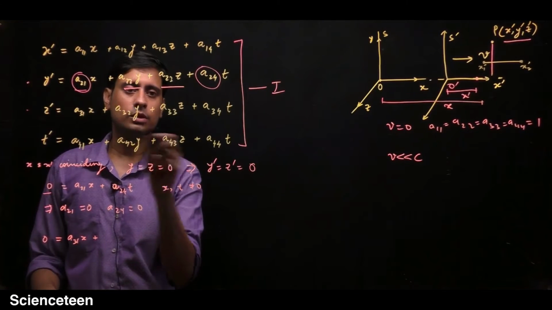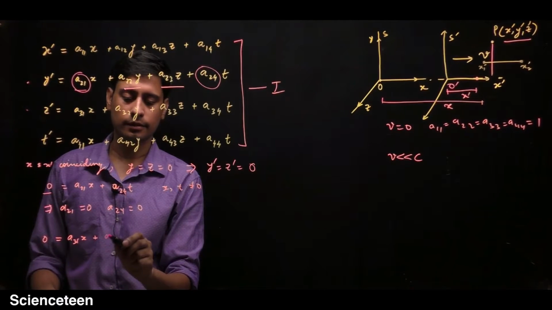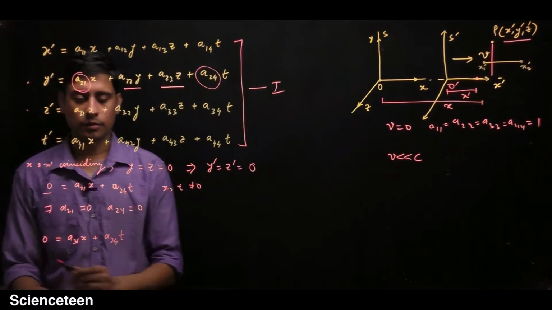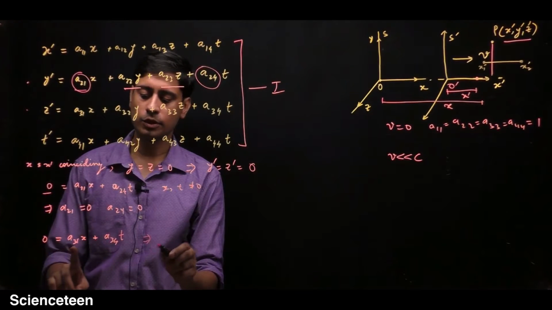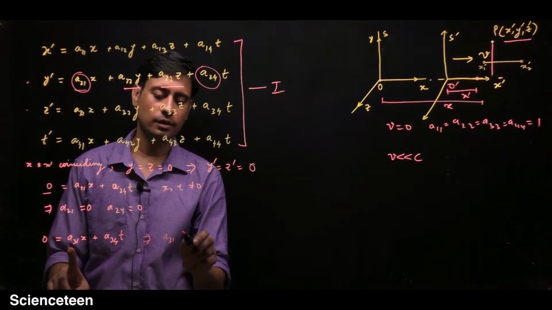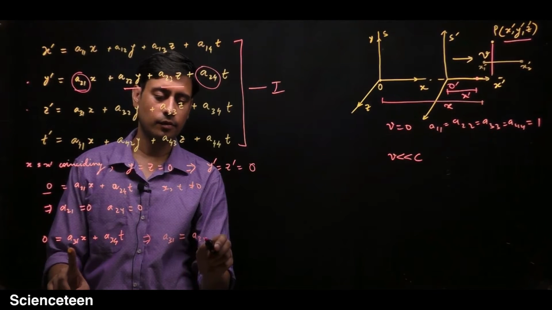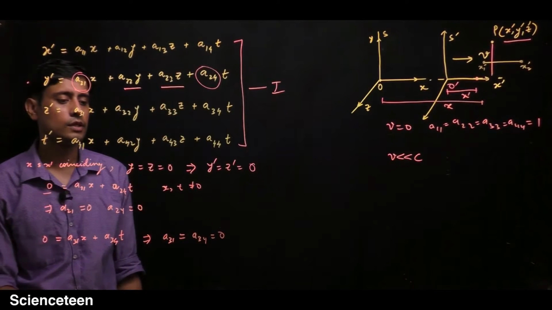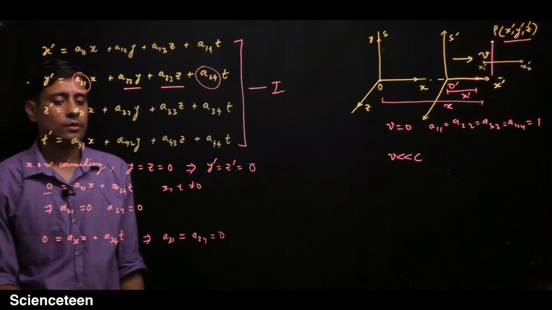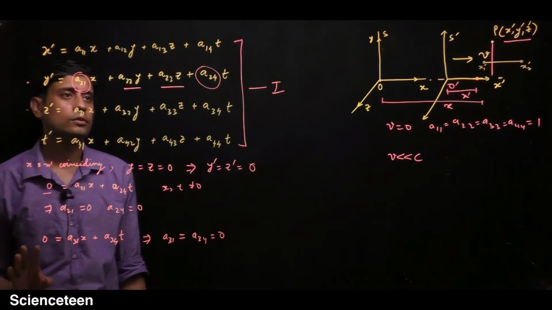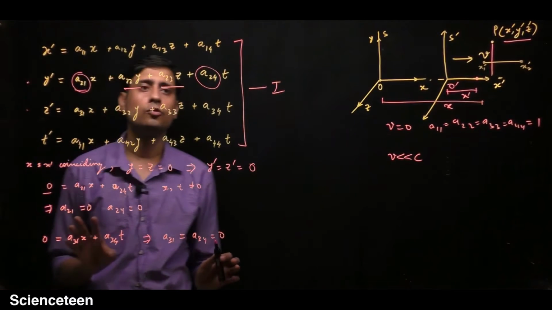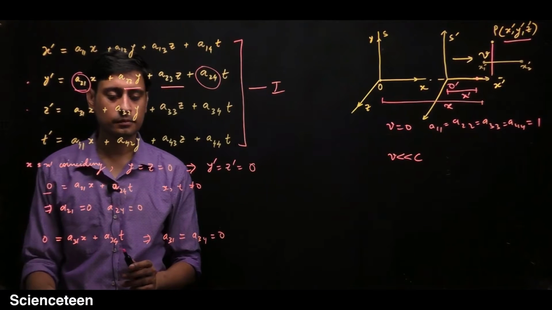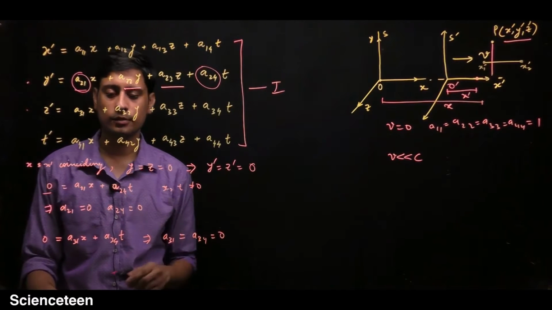So these two terms go, and this is a34 into t. So for this equation to be true, a31 equals a34 equals 0. For this case these two terms are 0. The terms which are 0, we will be removing, just wipe out those terms. So let's start doing this.